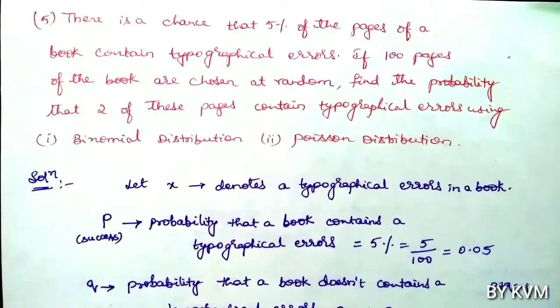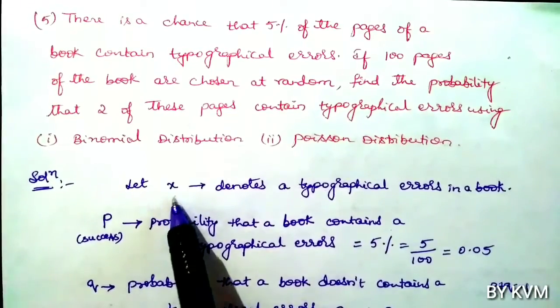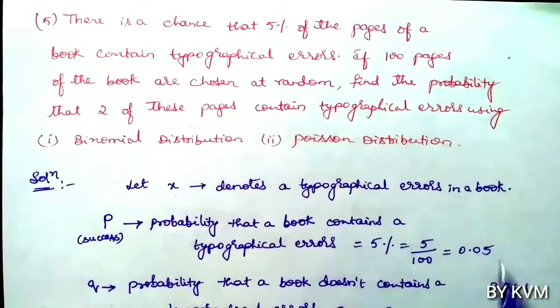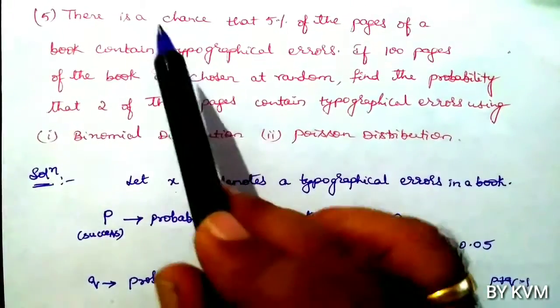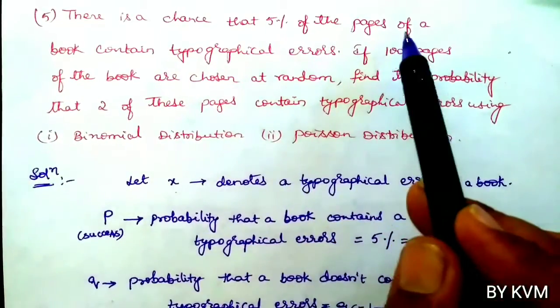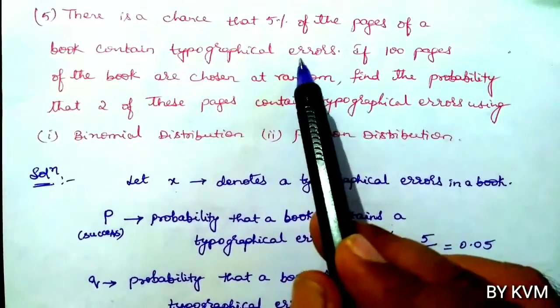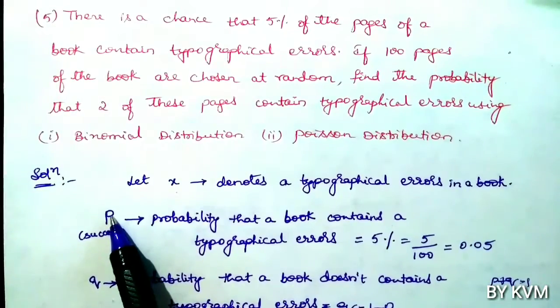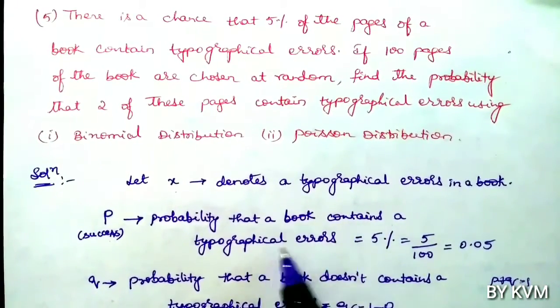So now we have to solve this problem using binomial distribution as well as Poisson distribution. So now let us see what is the given data. Let us take that x denotes typographical errors in a book. Now there is a chance that 5% of the pages of the book contain typographical errors, that is p, that is success. p means probability that a book contains typographical errors.